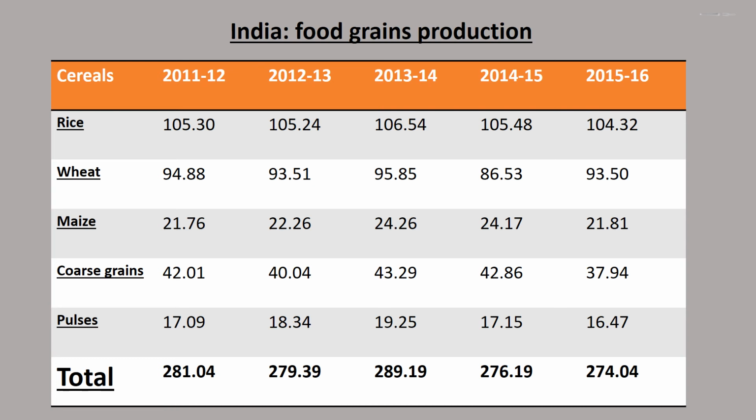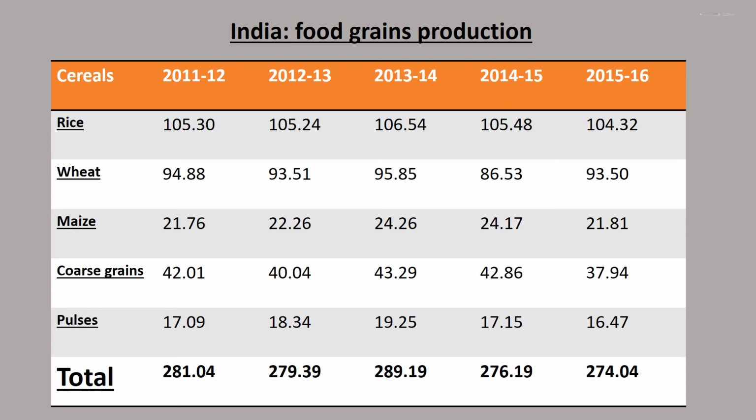So children, in the given figure you can see that under cereals, rice in 2011 to 12 is 105.30, and year 2012 to 13 is 105.24, and the year 2013 to 14 is 106.54, and the year 2014 to 15 is 105.48, and year 2015 to 16 is 104.32.